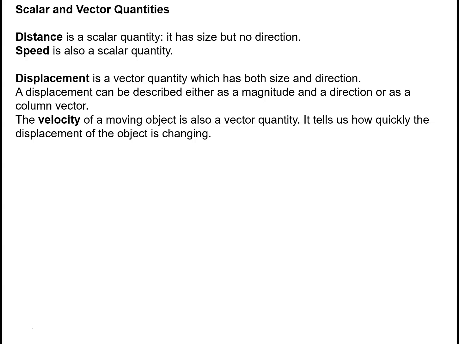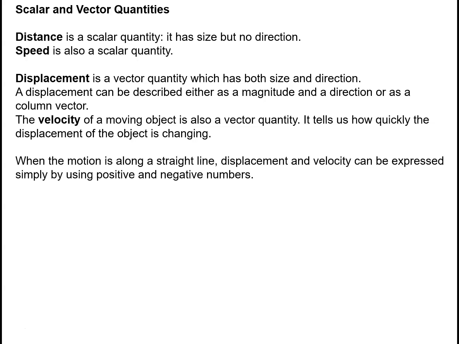Velocity of a moving object is also a vector quantity, and it tells us how quickly the displacement of the object is changing. When the motion is along a straight line, the displacement and velocity can be expressed simply by using positive and negative numbers. So a positive displacement means we are moving out in the positive direction along the line, whereas a negative number represents a movement in the negative direction along the line.